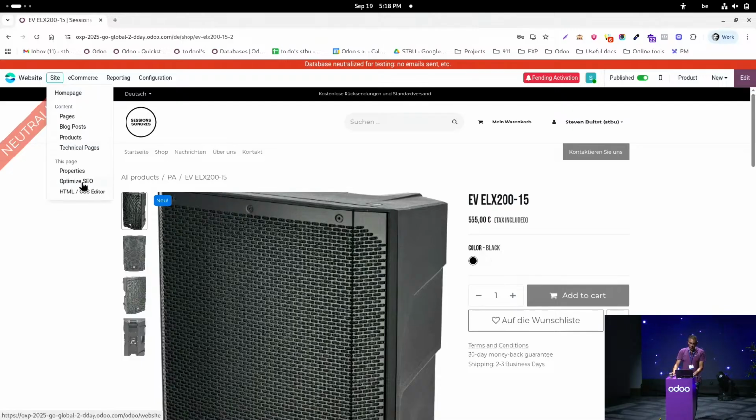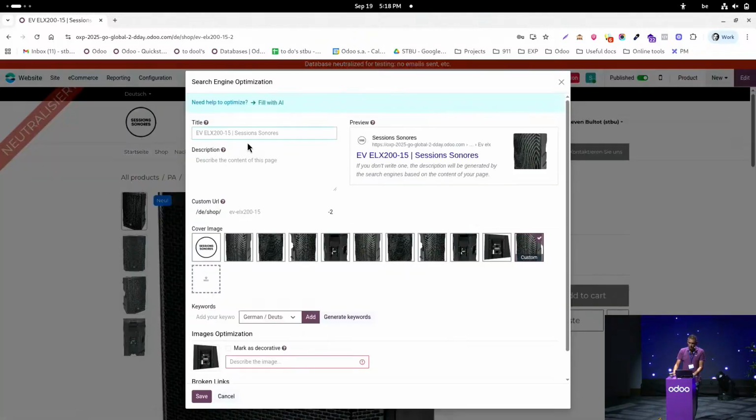And I will just open here the Optimize SEO tool, and I will then enter the information. And the important thing here is that I enter Lautsprecher, which means loudspeaker in English, and this is the keyword I want to perform on the search engines, right?